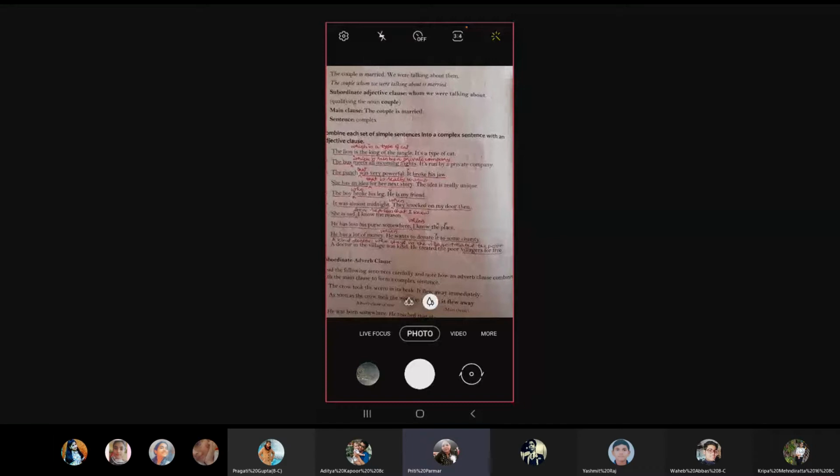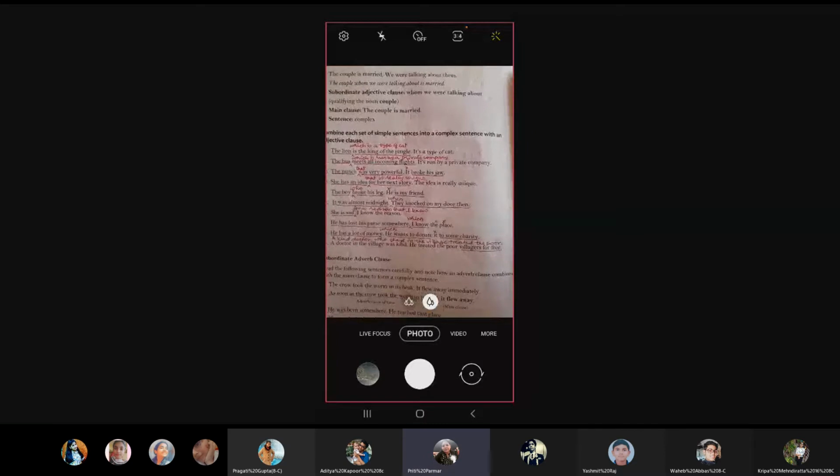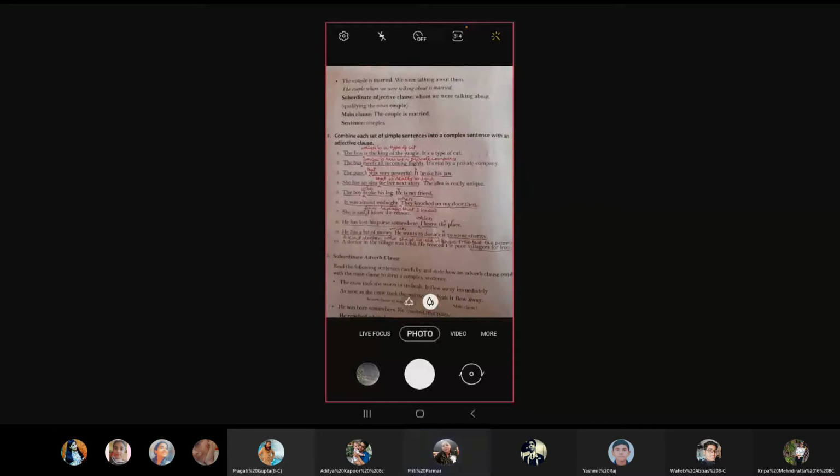Number three: the punch was very powerful. It broke his jaw. Answer: the punch that was very powerful broke his jaw. Number four: she has an idea for her next story. The idea is really unique.